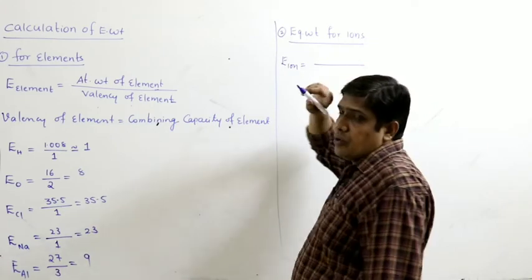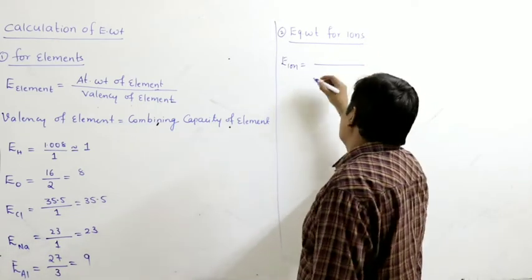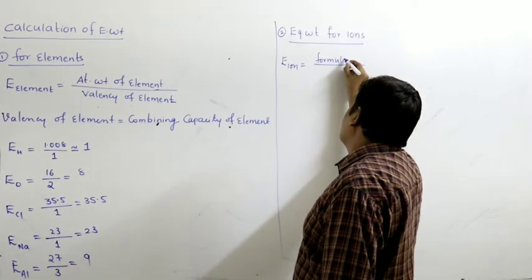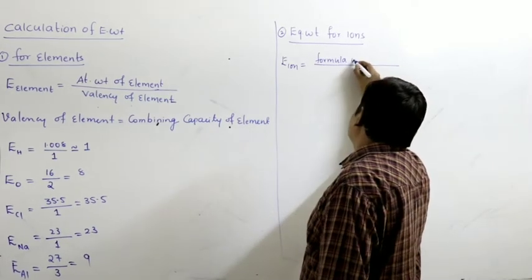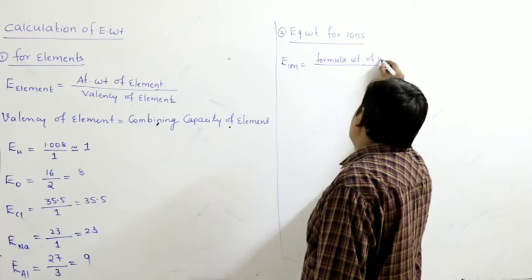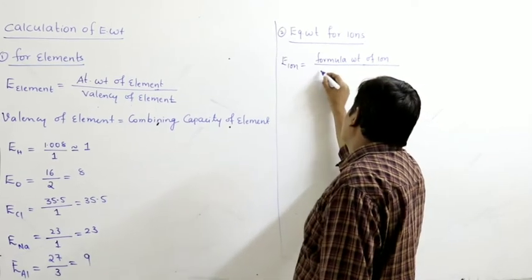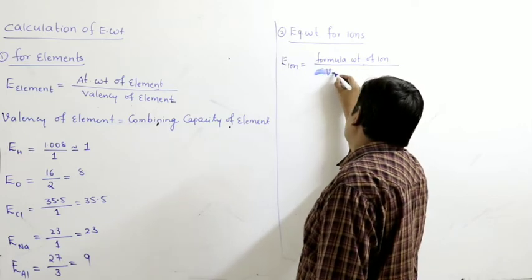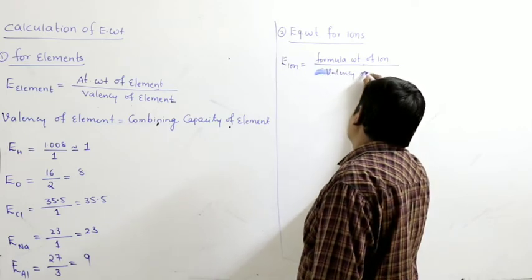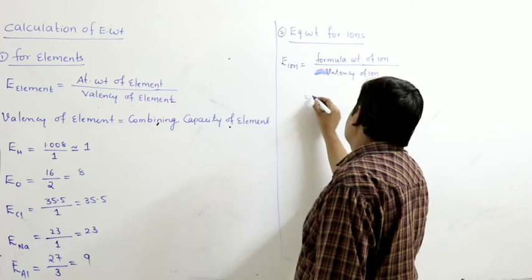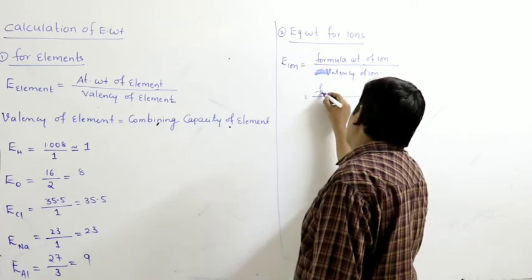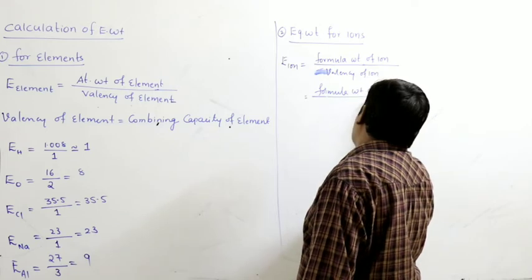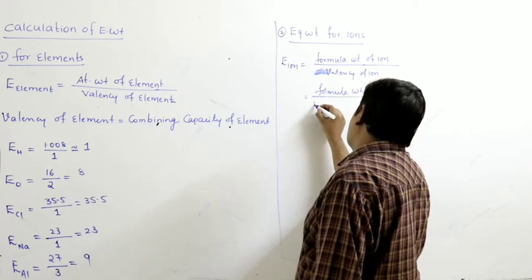This is neither a molecule nor an atom, so you have to say formula weight. Formula weight of the ion divided by the valency of the ion. What is the valency of the ion?